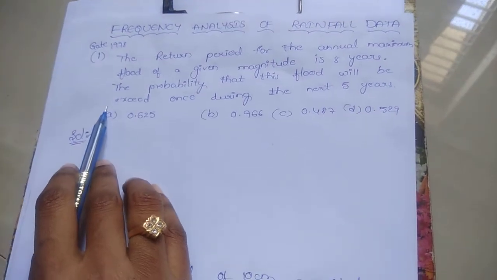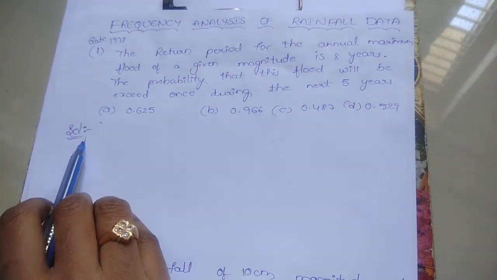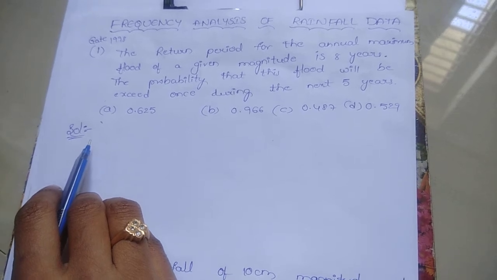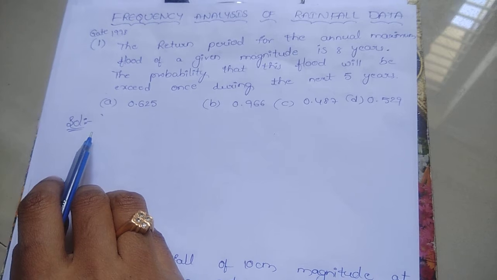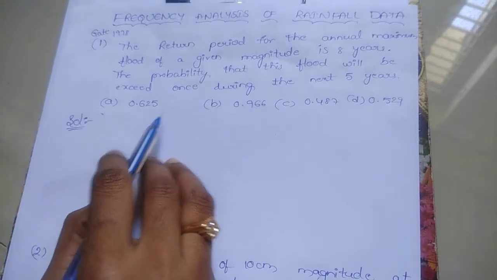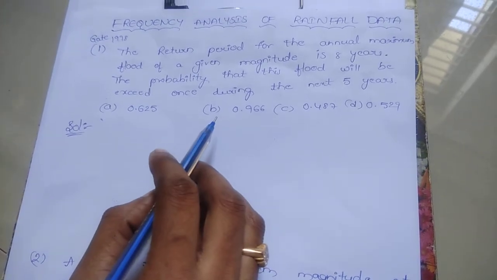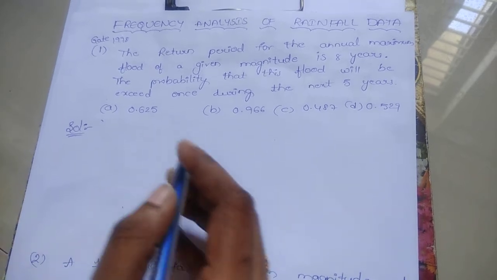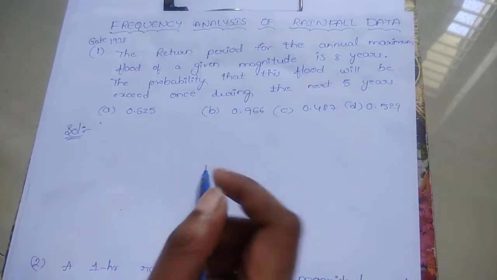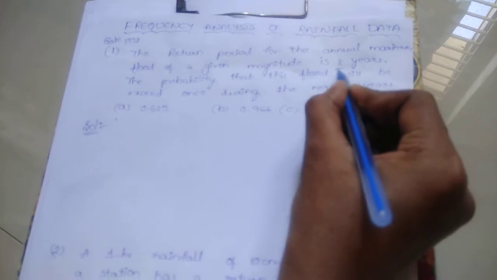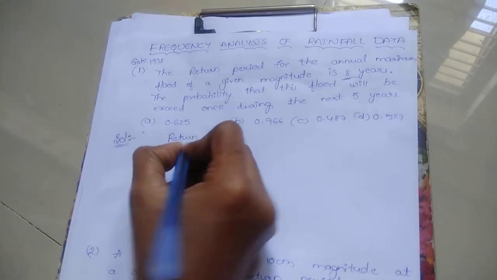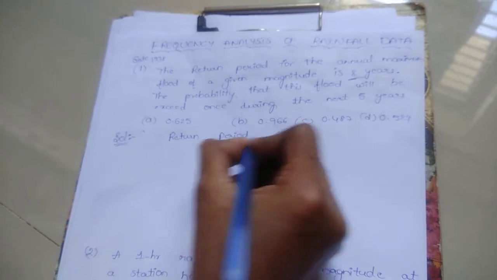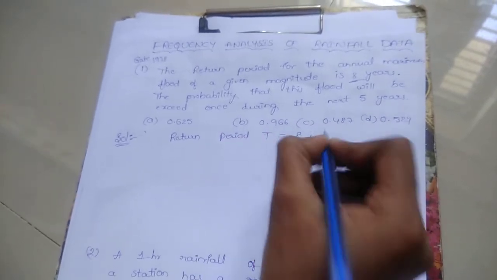This is one of the GATE questions. The return period for the annual maximum flood of a given magnitude is 8 years. The probability that this flood will be exceeded once during the next 5 years. First of all, you have to know the value of return period: capital T equals 8 years.